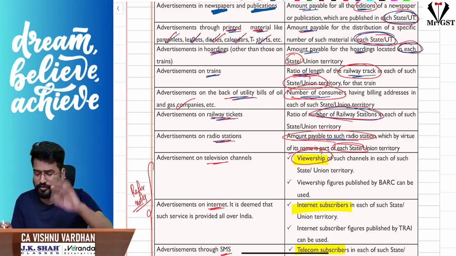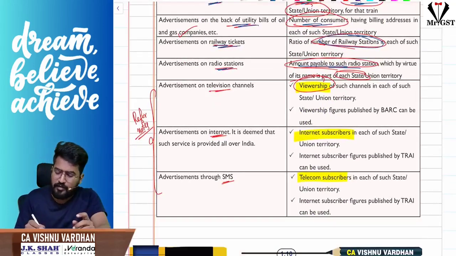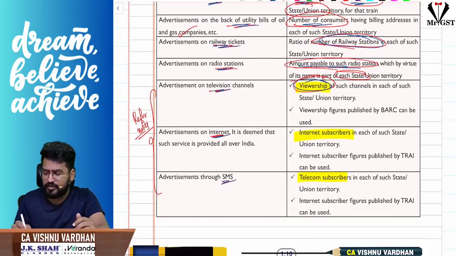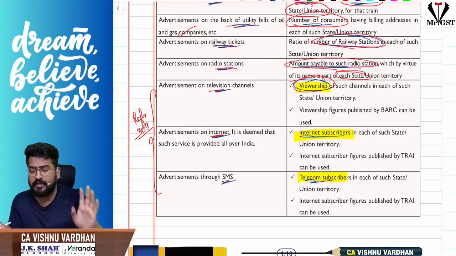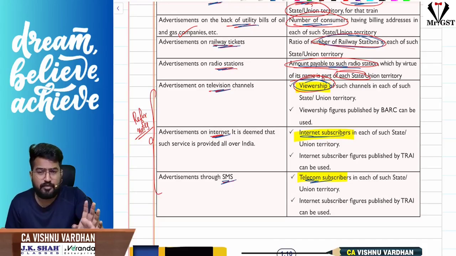In that ratio, you should split. Sir, you are advertising in televisions, internet or SMS. Now, if it is television, go through viewership. If it is internet, through internet subscribers. If it is SMS, telecom subscribers. In that proportion, how many of them are there in that particular state? Sir, in that ratio, you should apportion them.